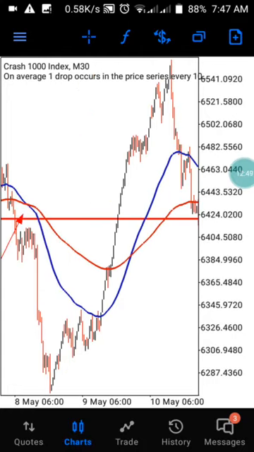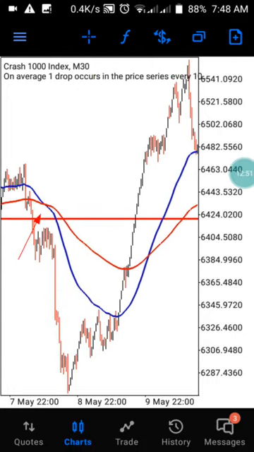So the same thing also happens here. Let's check this area. Let's see what is going to happen in this area. So in this area now, we see that there is a crossing of blue in the uptrend market. You see, this is giving us that we are going to be having an uptrend.